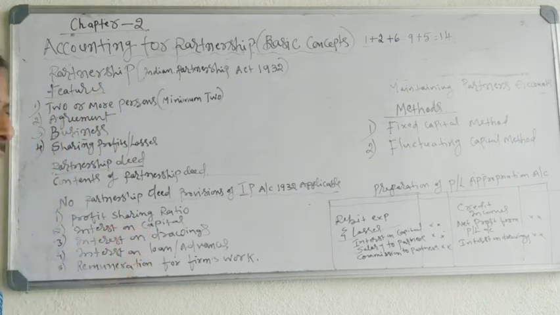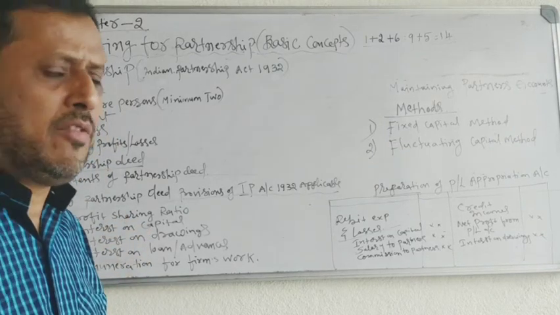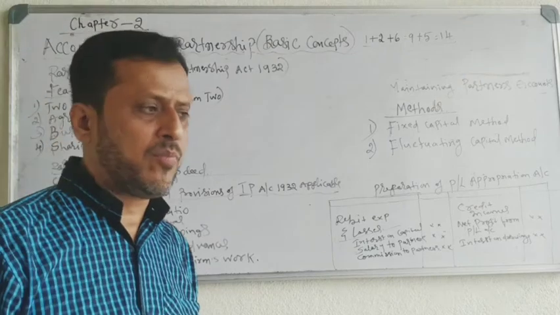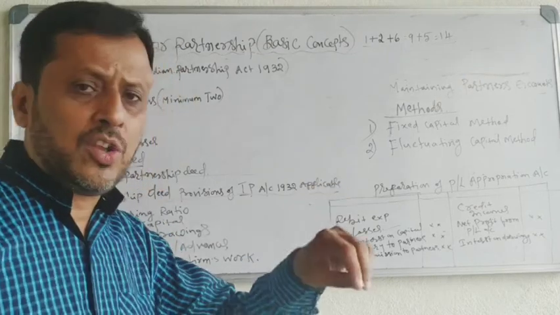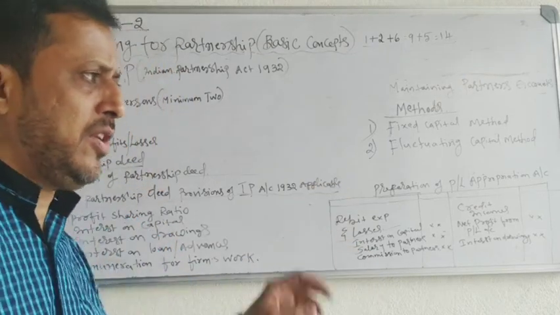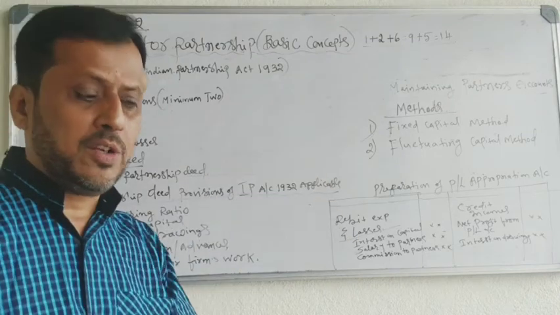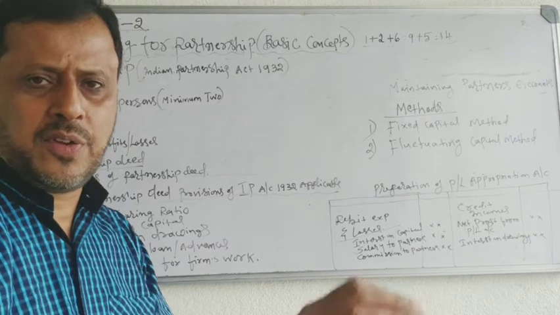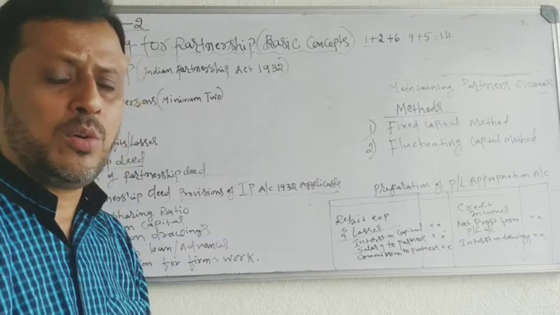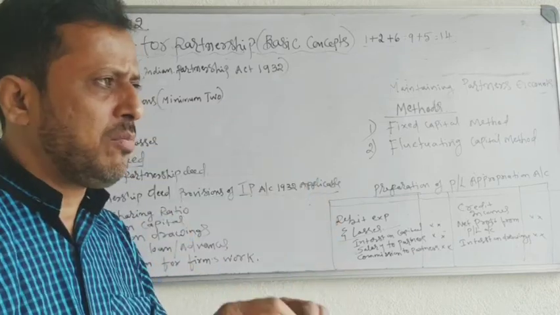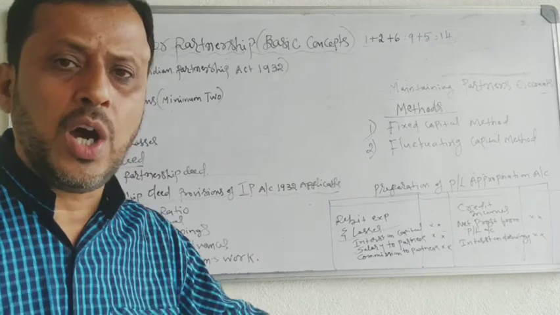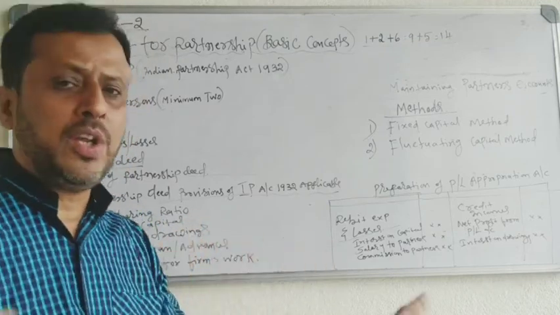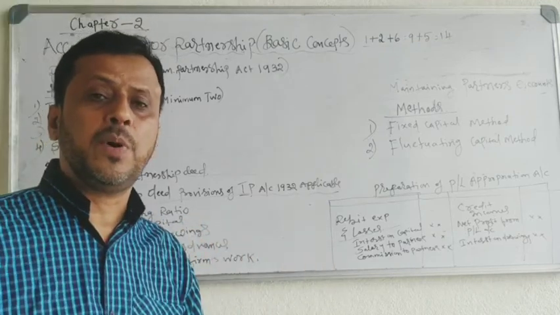Interest on capital. Partners have invested capital in the business. Is there any interest on that capital? If there is an interest on capital, that must be mentioned in the agreement. 9%, 4%, 5% interest on capital provided to partners on their capital. That must be mentioned in the agreement. If there is no agreement, then no interest is payable to the partner.